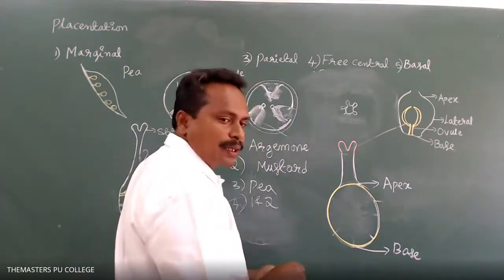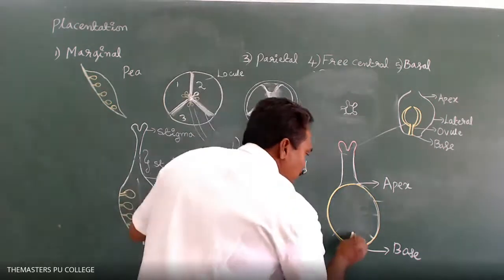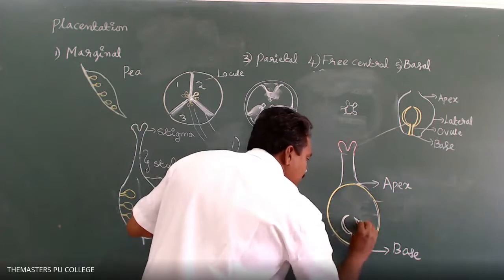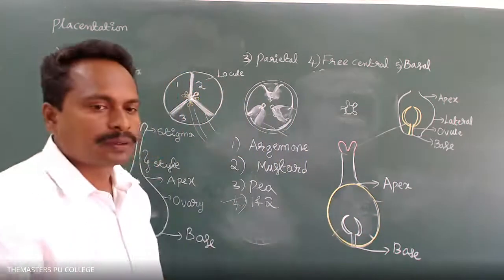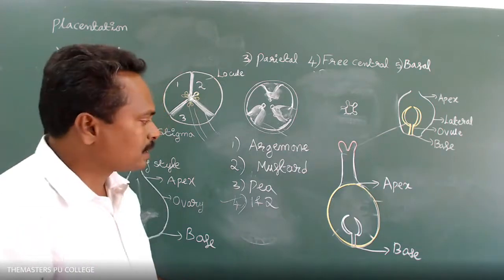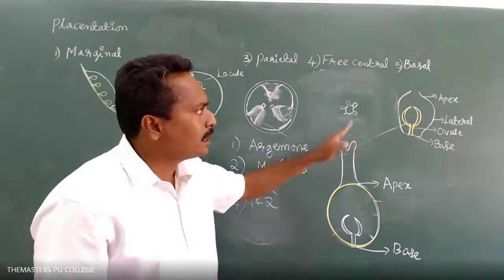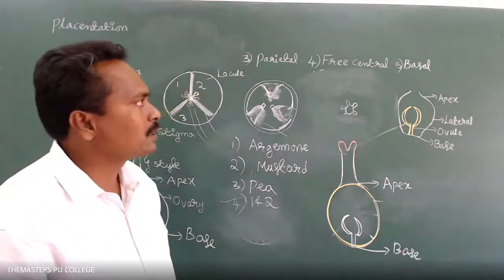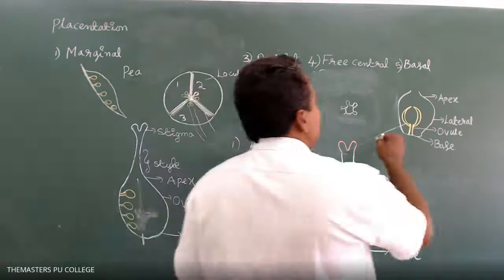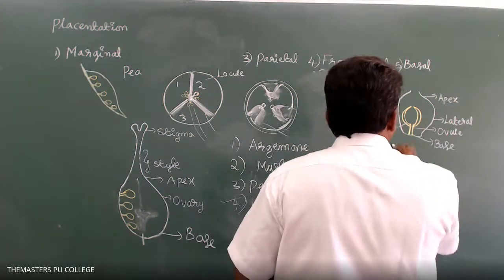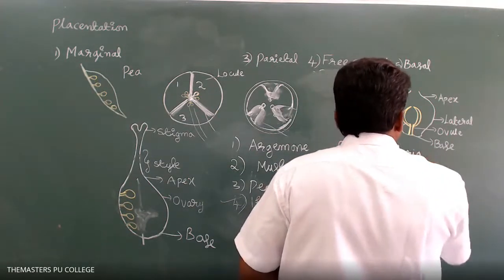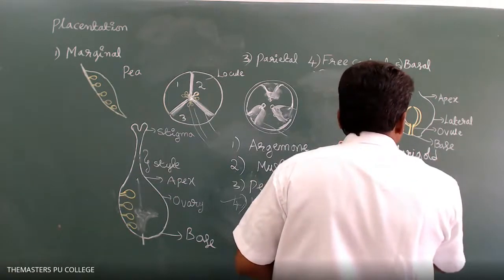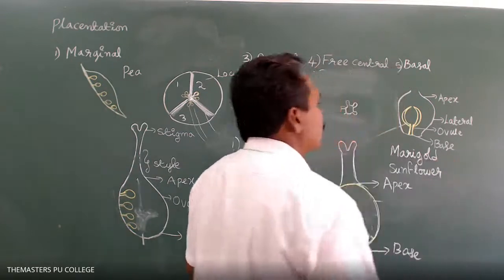In basal placentation, ovules are developed from the base of the ovary. The ovules present at the base of the ovary is called basal placentation. Basal placentation is seen in marigold and sunflower plant species.